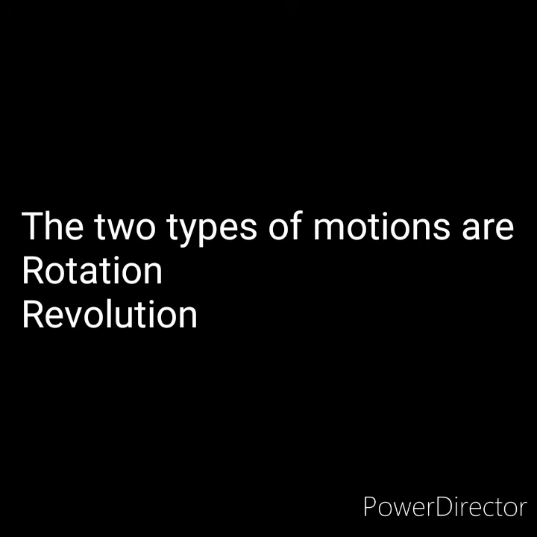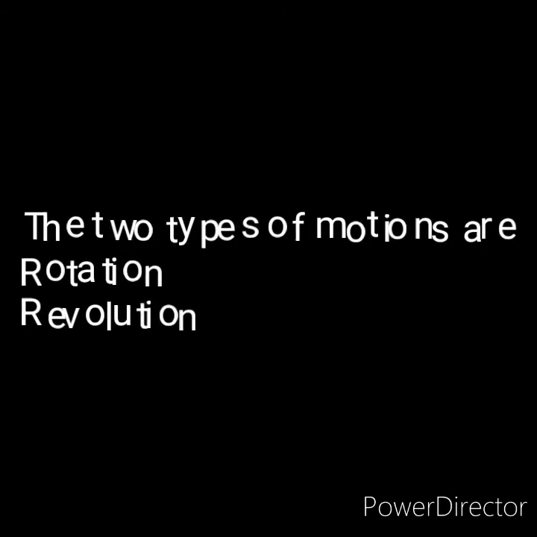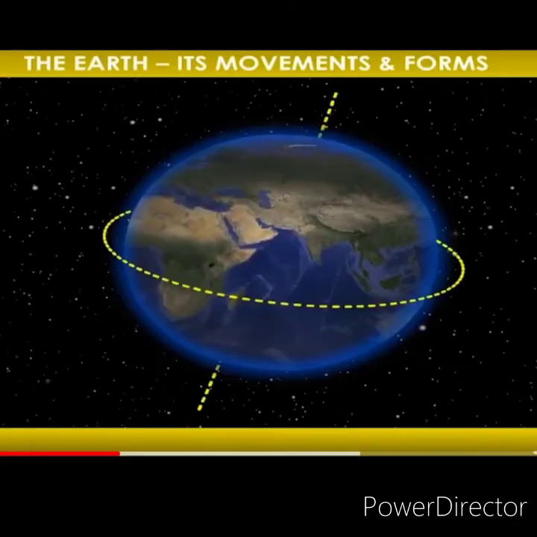That means two types of motions are there, that is rotation and revolution. The movement of the earth causes the changing seasons, that is revolution, and days and night when it changes, that is rotation. First, we will start with rotation of the earth.